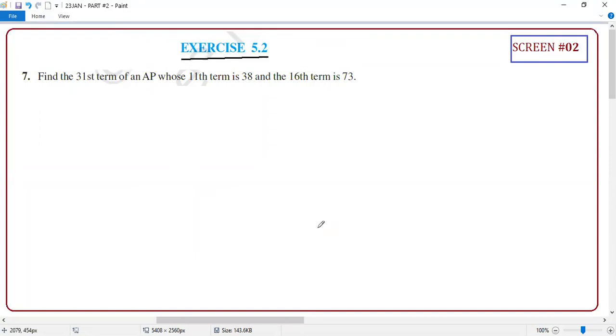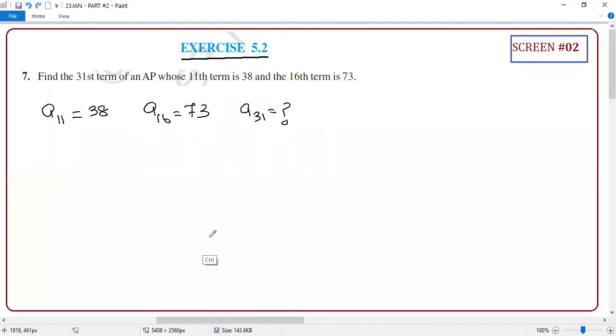So what is the question they are asking? They have given the 11th term and the 16th term. A11 is equal to 38, and A16 is equal to 73. What is the question they are asking? A31. Yes or no? Now, what is your first duty, student?